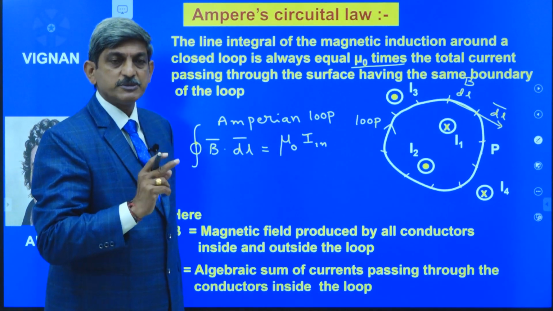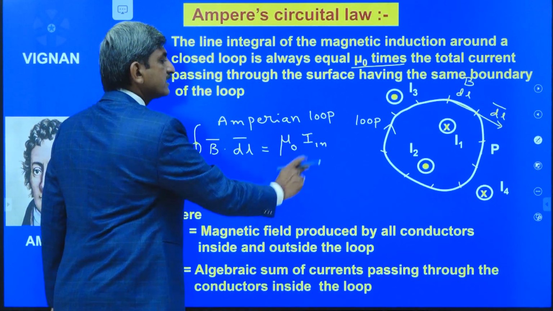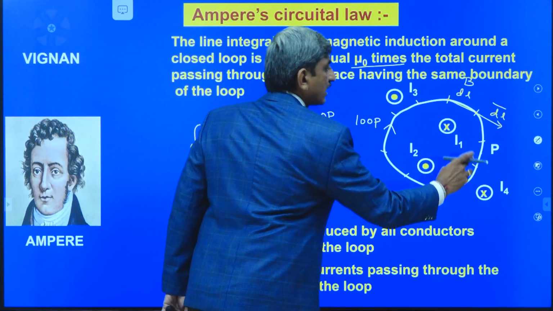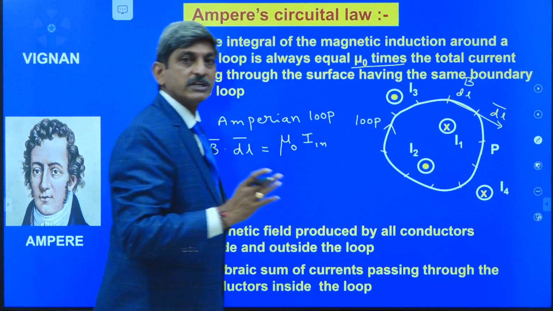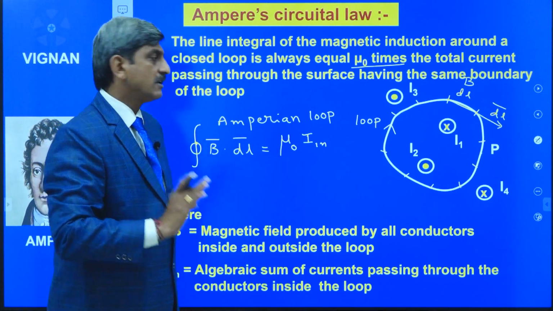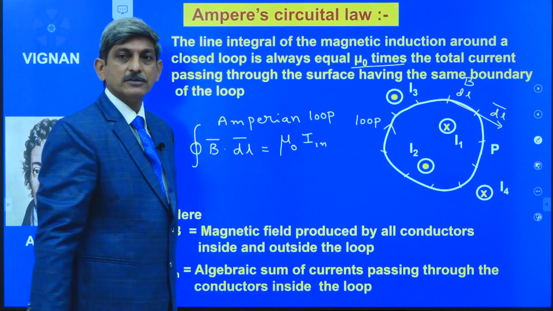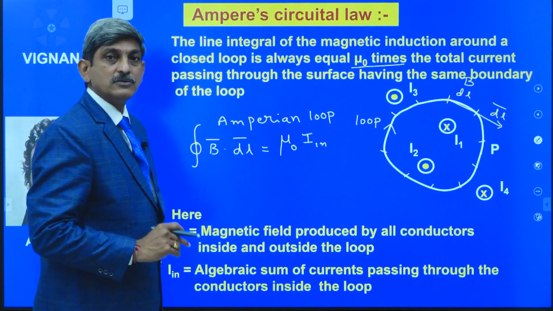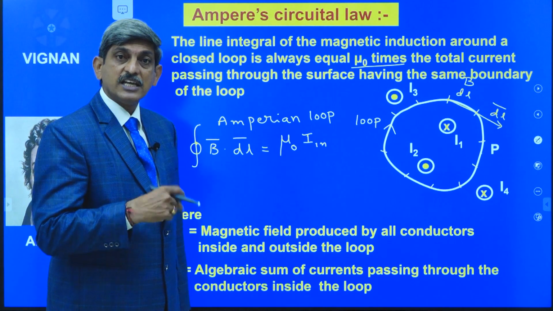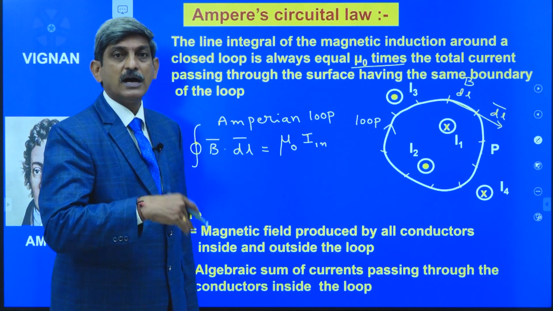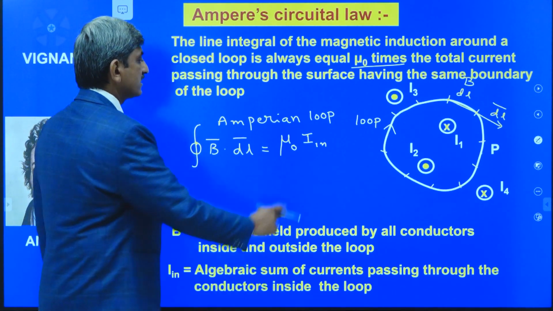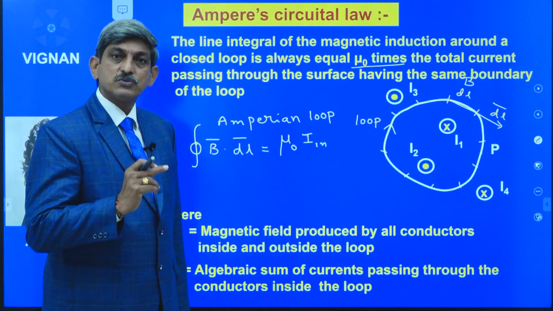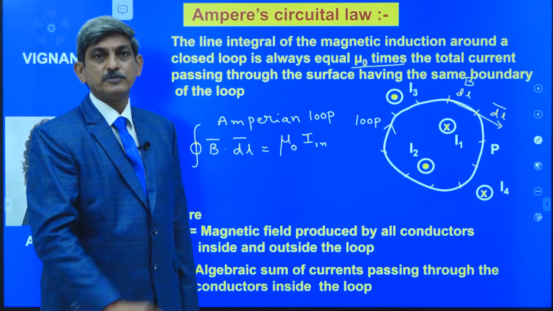Only these two currents must be taken while calculating I_N, whereas I3 and I4 are outside the loop, so they should not be considered. While calculating B bar, we consider all the conductors inside and outside the loop, whereas while calculating I_N, we consider only the conductors inside the loop.